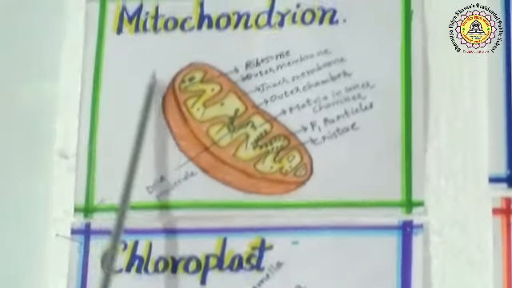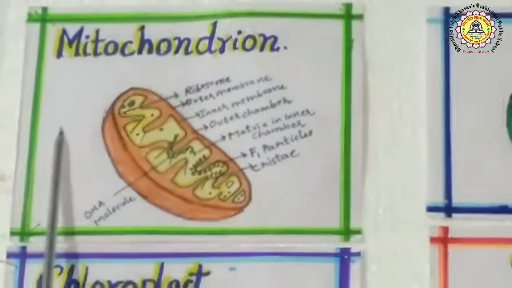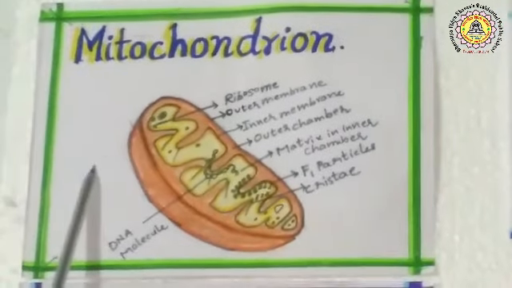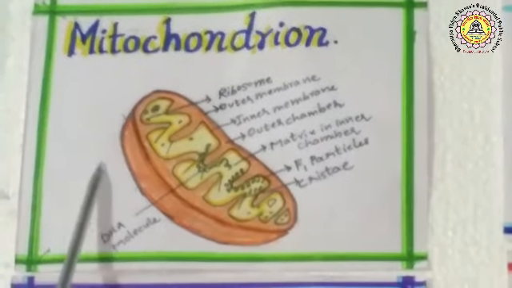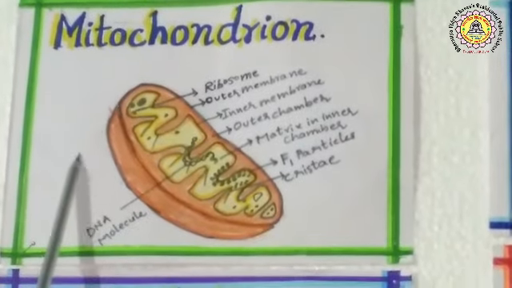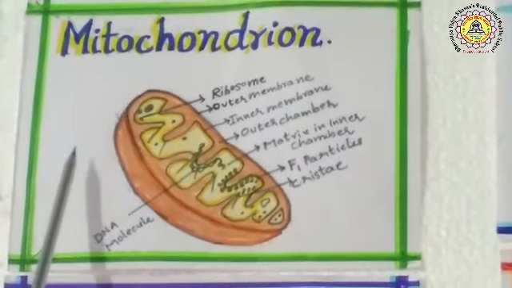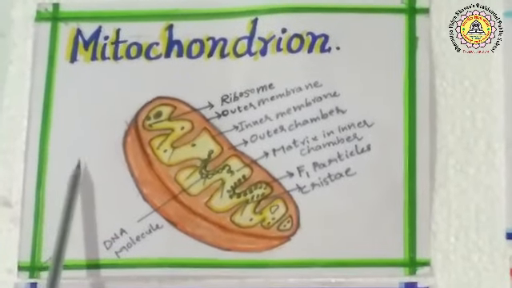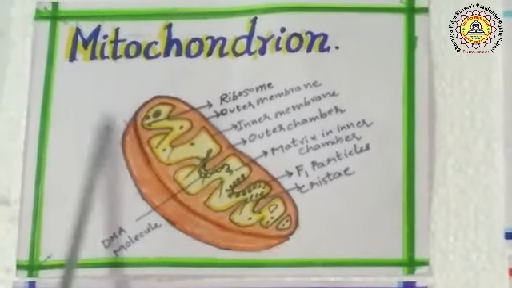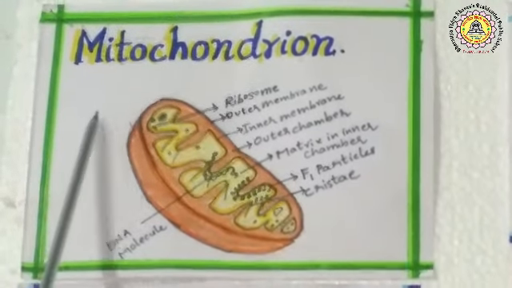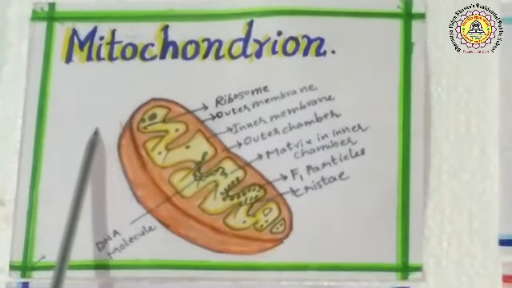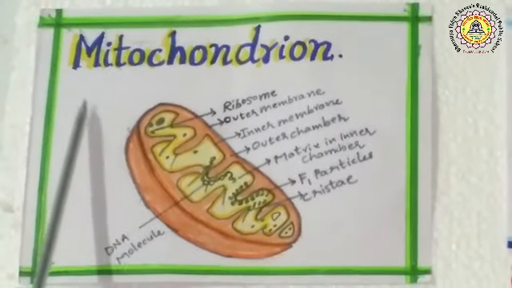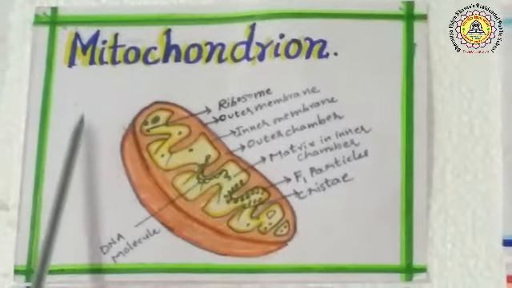A portion of energy is used in the formation of ATP, adenosine triphosphate. That is, mitochondria are helpful in synthesizing the energy-rich compound ATP. ATP is used by the cell for different functions. Hence, ATP is known as the energy currency of the cell or energy carrier of the cell. Mitochondria are also known as semi-autonomous organelles because they have their own DNA, so they can make their own proteins. They are also called self-replicating organelles. They have the power to divide.